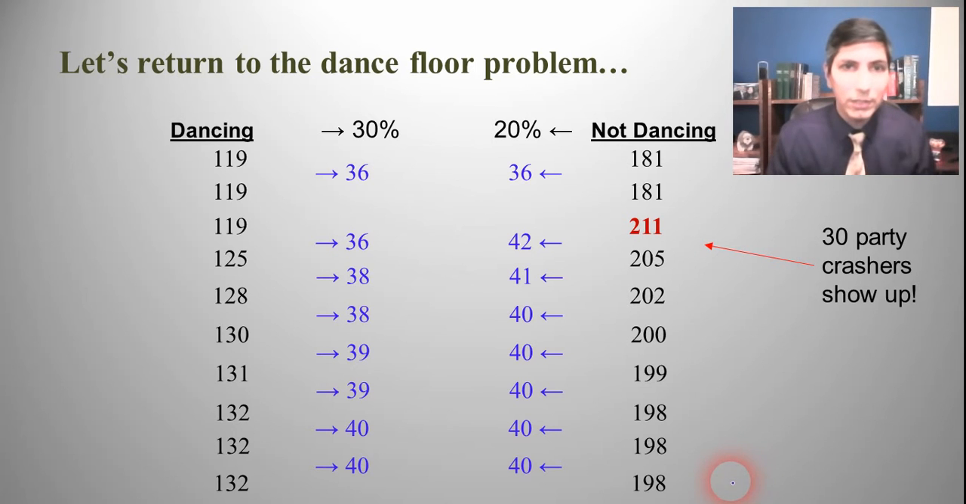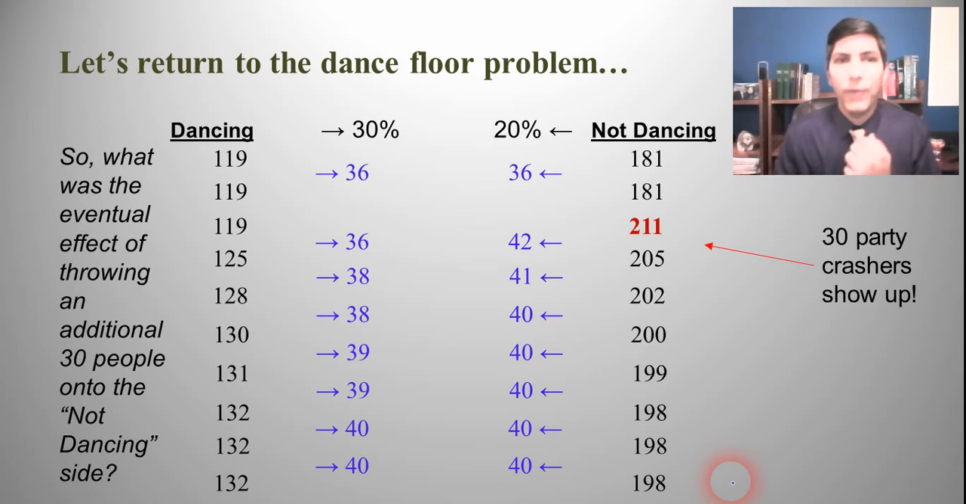Now let's analyze what we just did here. What was the eventual effect of throwing an additional 30 people onto the not dancing side? What was the net result? Well, as you notice, it actually caused the other side to increase. It went from 119, but it actually went up. And the side that we added the party crashers to actually went down as time went on.